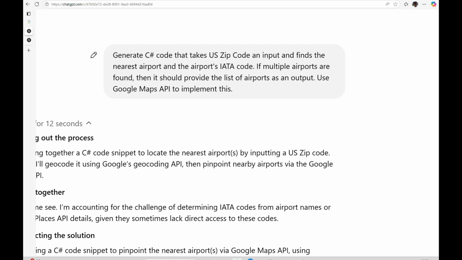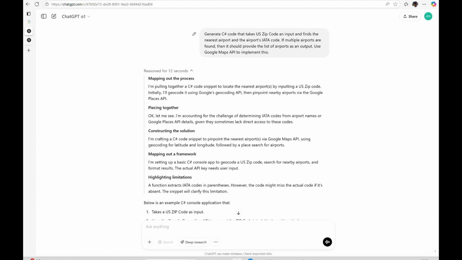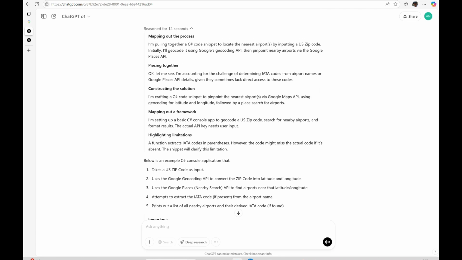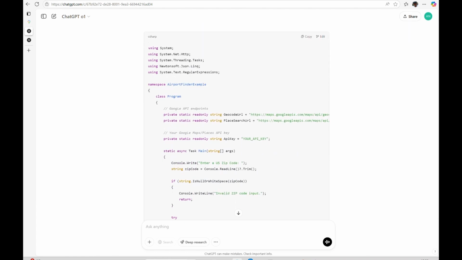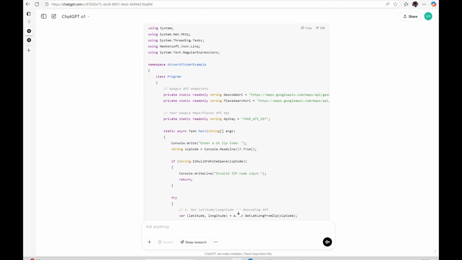I'm being very specific because I don't want it to go and find some fancy API somewhere which I don't have a subscription to. So I just want to make sure that it uses the Google Maps API. This prompt is basically doing some thinking. It has generated some instructions for me, and then generated some code here. So let's switch to my Visual Studio interface to inspect this code, see if it runs, and see what challenges we have here before we proceed.